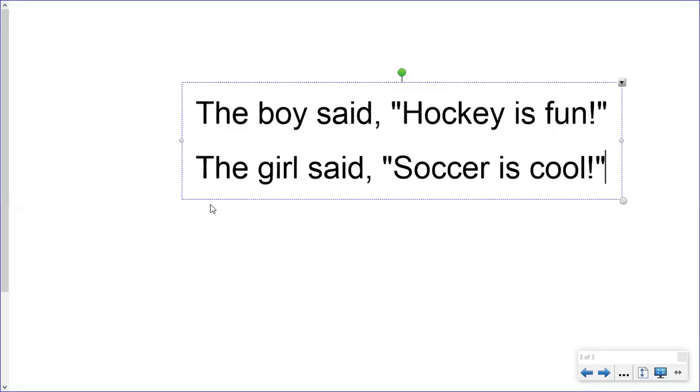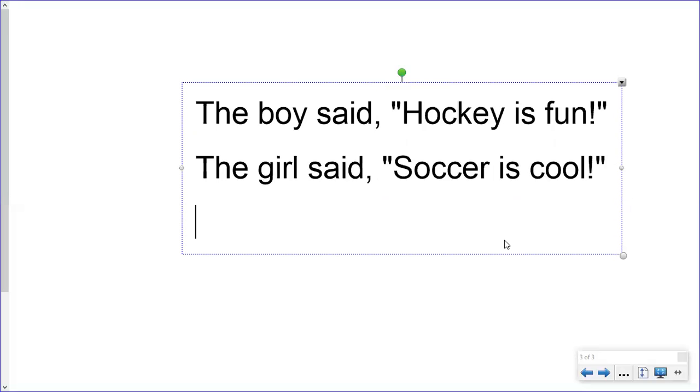Think of this as the first part of the sentence, and this is almost a new sentence inside of that whole sentence, what the girl is saying. So you need a capital letter, you need a punctuation mark in the beginning, you need capital letters, you need a punctuation mark inside the quotation marks. We've used commas, we've used periods, we've used exclamation points. Let's use one more and show a question mark.